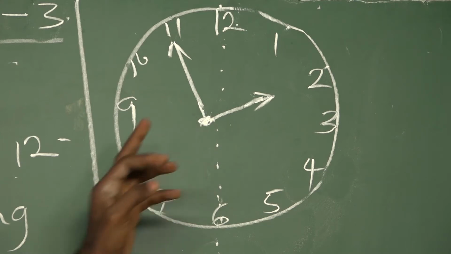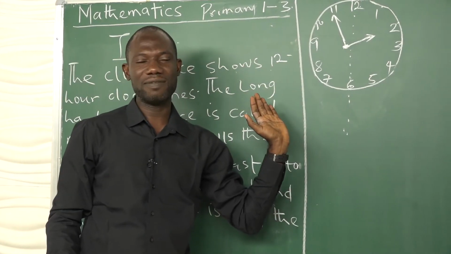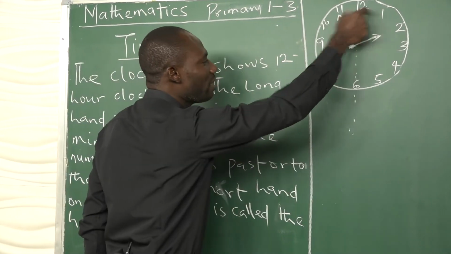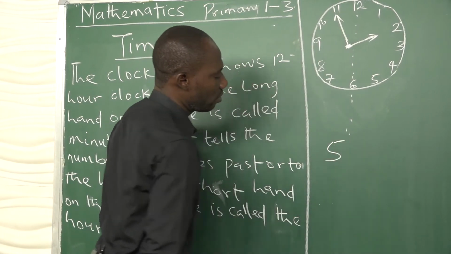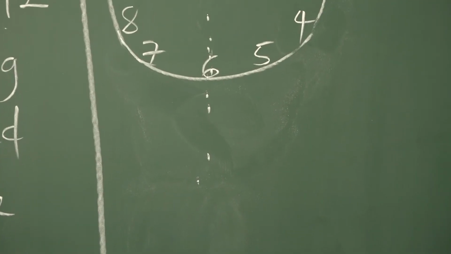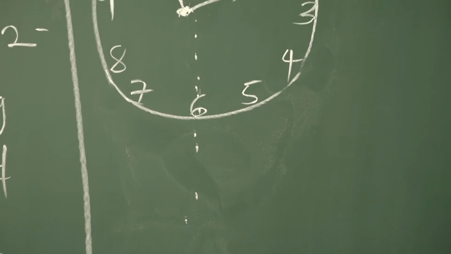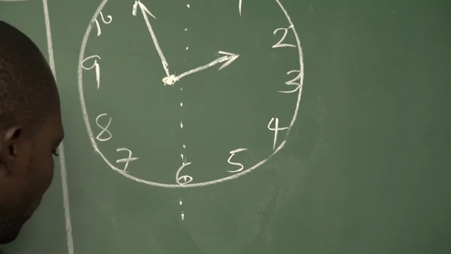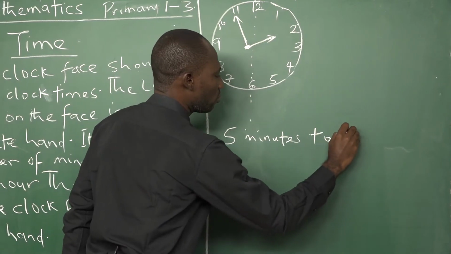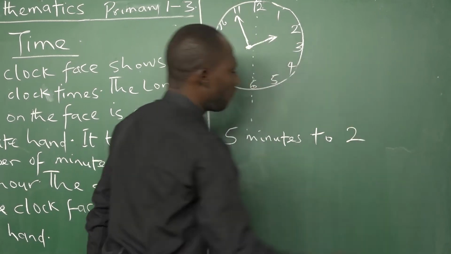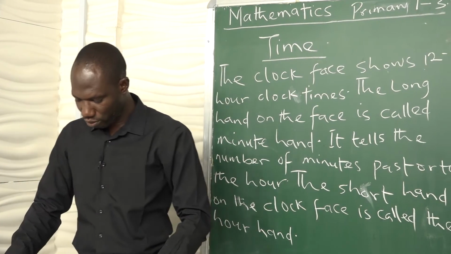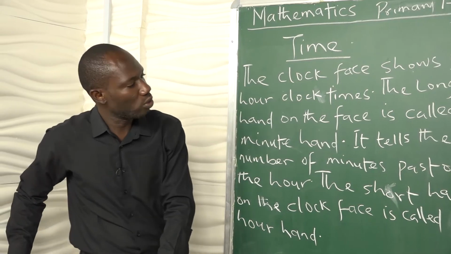So what we have here is that it is located at the left side of the clock. That is where this long hand is located now. So it means it is 5 minutes. You can write 5. It is 5 minutes to what? It is 5 minutes to 2. That is what we have there. 5 minutes to 2. 5 minutes to the hour of 2.